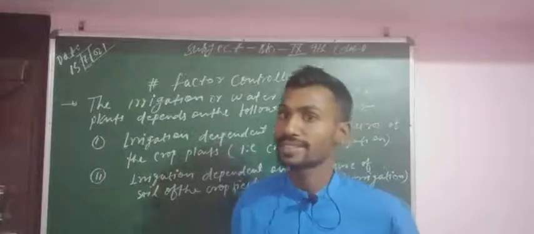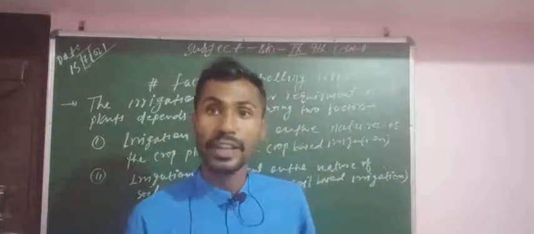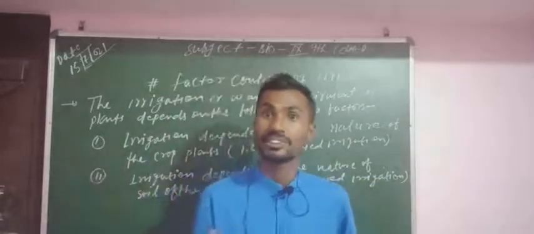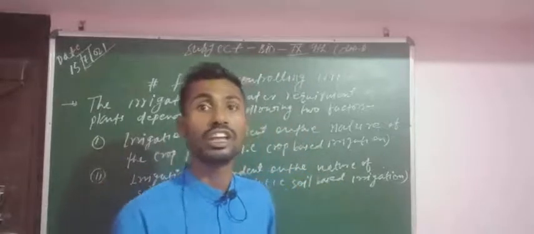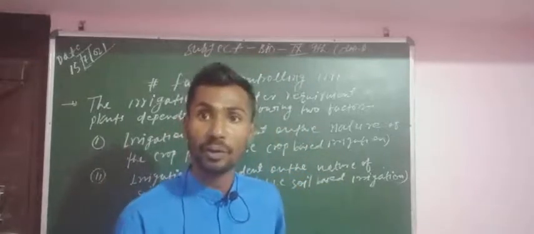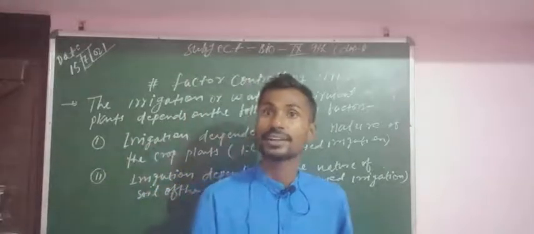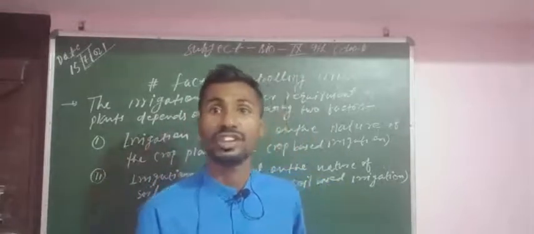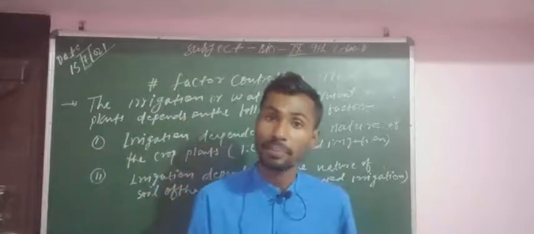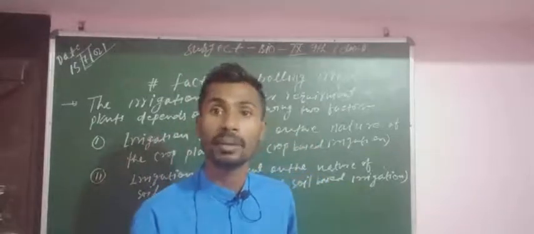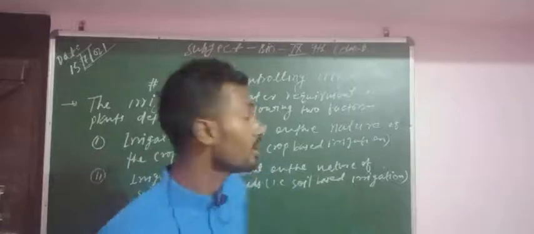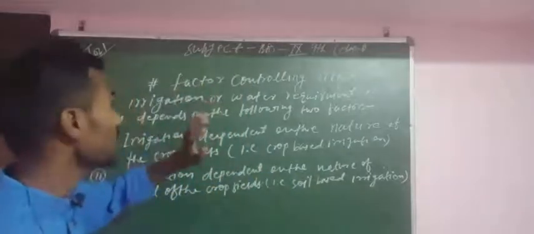The supply of water, whether regularly in a huge amount or in a lesser amount, completely depends on the nature of the soil. So today we will discuss the basic factors controlling irrigation.